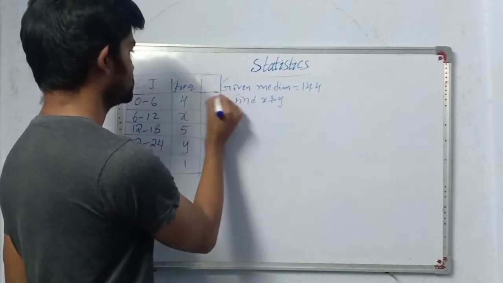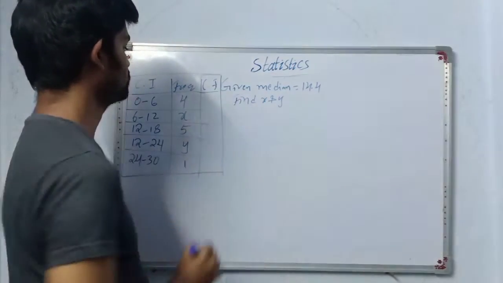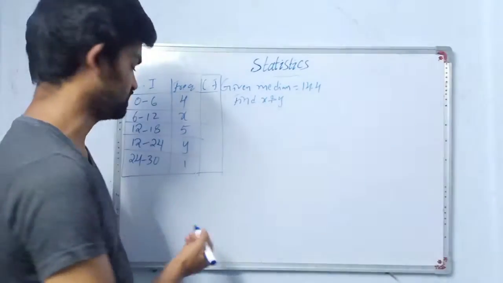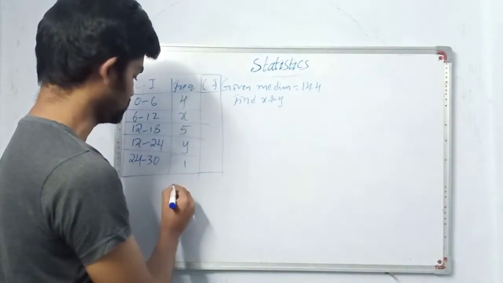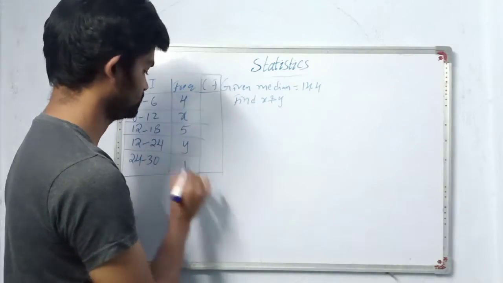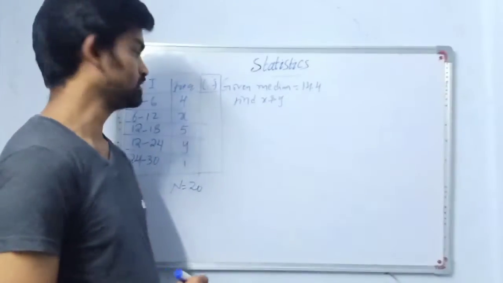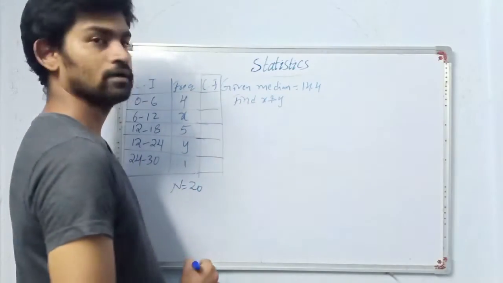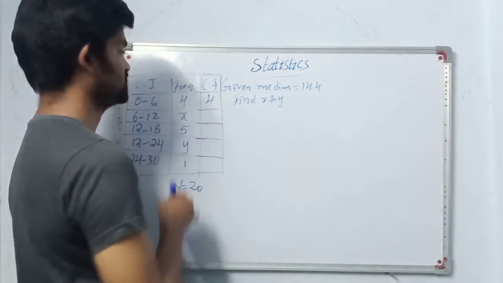find cumulative frequency. Already it is said the sum of frequencies is 20. So n value is already given, that is 20. Now the cumulative frequency, first is 4.